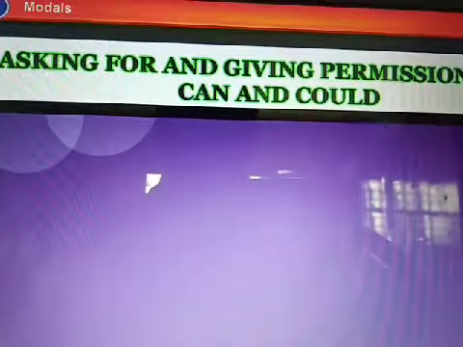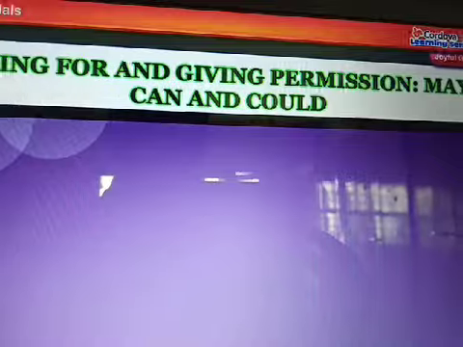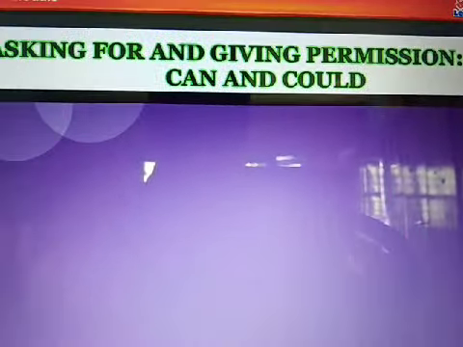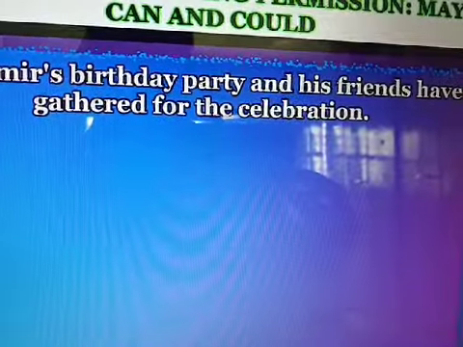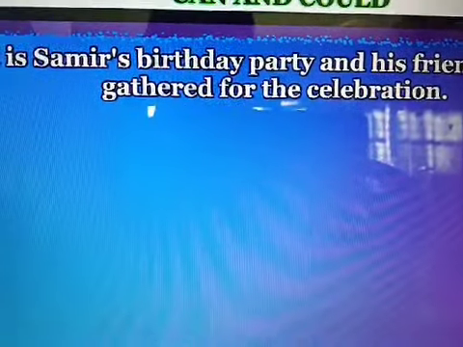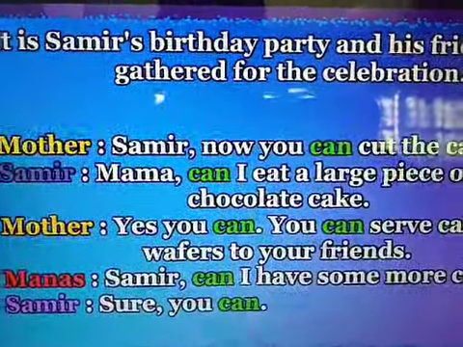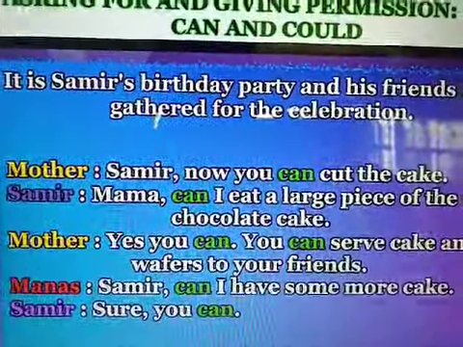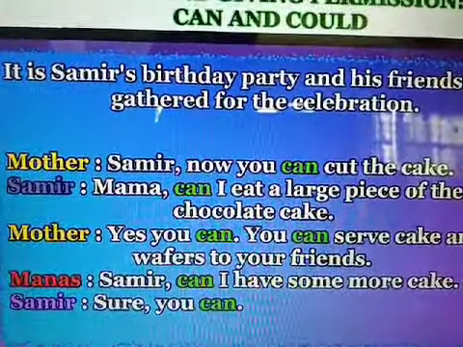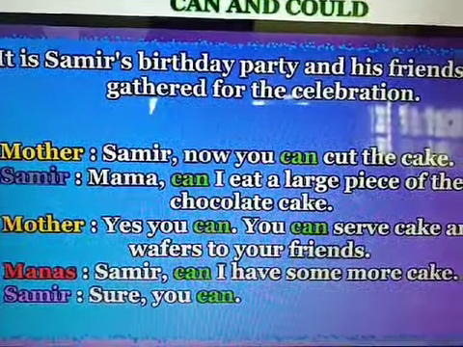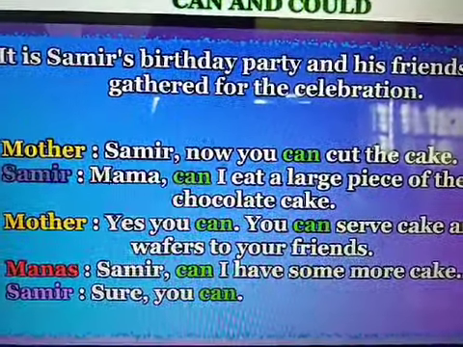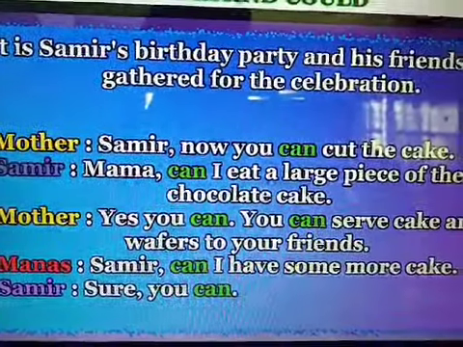Asking for and giving permission: may, can, and could. It is Sameer's birthday party and his friends have gathered for the celebration. Mother: Sameer, now you can cut the cake. Sameer: Mama, can I eat a large piece of the chocolate cake? Mother: Yes, you can.